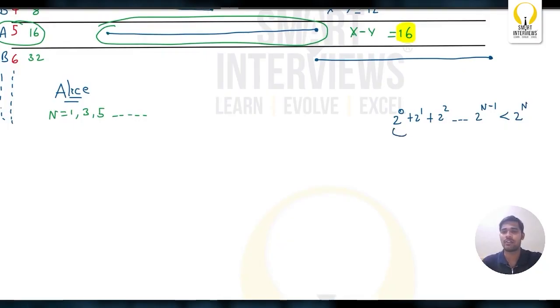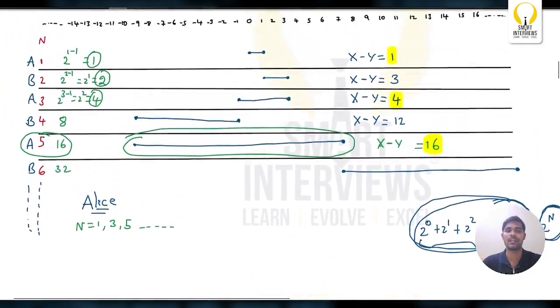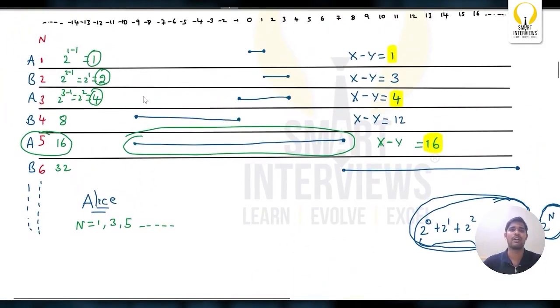Even if you add all these values, the sum will be less than 2 power n. So when Alice gets her turn, she'll ignore all these values, and in the difference only the current 2 power n value will be included.